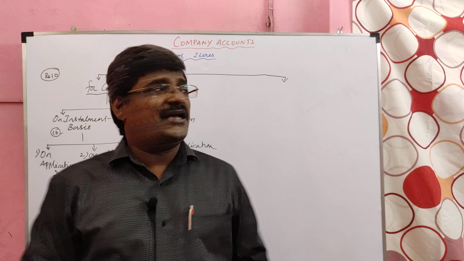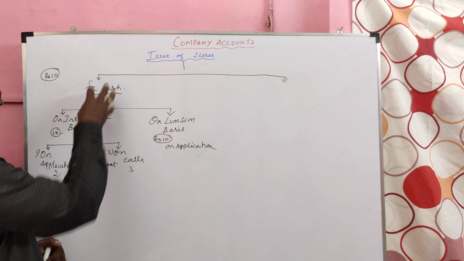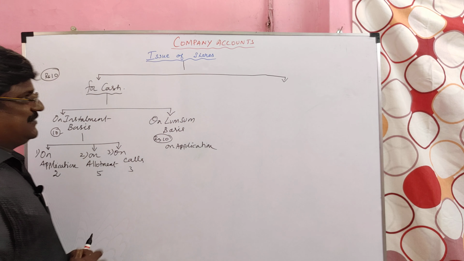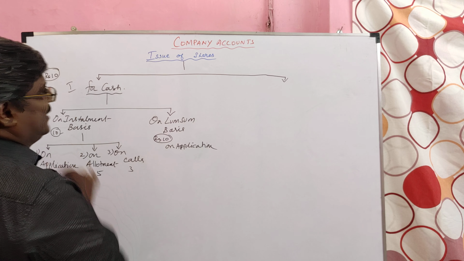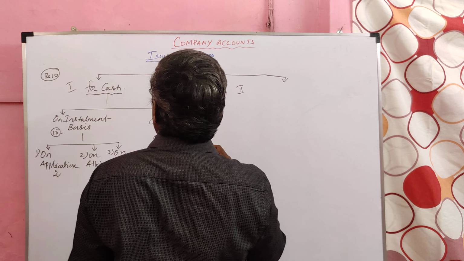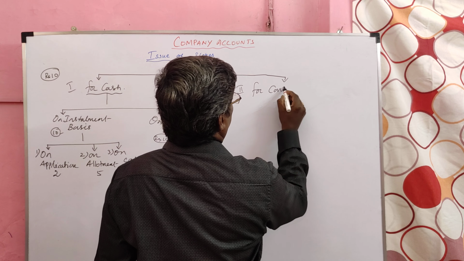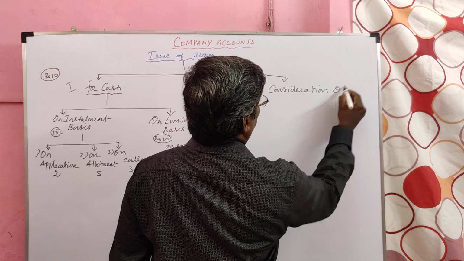So, company issues shares for cash. That cash share money they can collect on installment basis or on lump sum basis. Next one. So, company issues shares for cash. Then second one. Company issues shares for consideration other than cash.